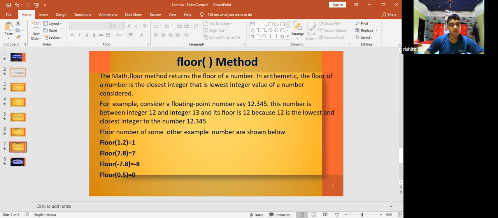The floor of some other example numbers are shown below. Floor of 1.2 is equal to 1. Floor of 7.8 is equal to 7. Floor of -7.8 is equal to -8. Floor of 0.5 is equal to 0.